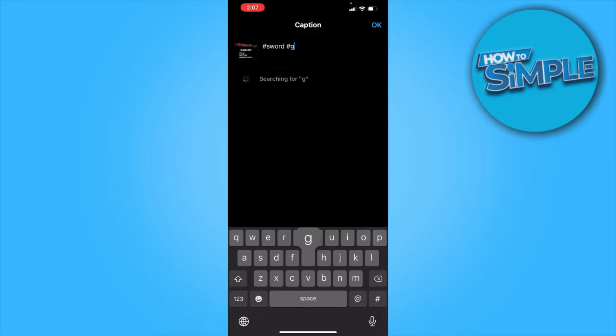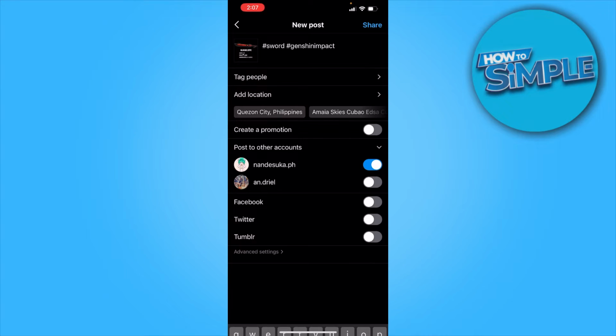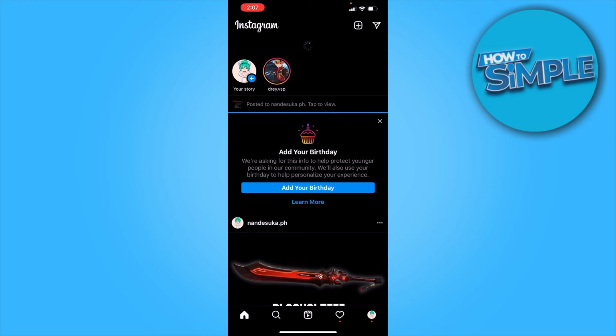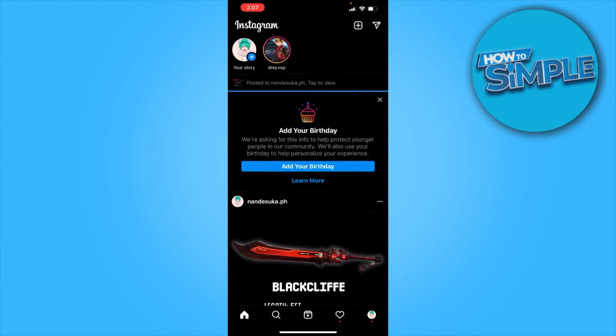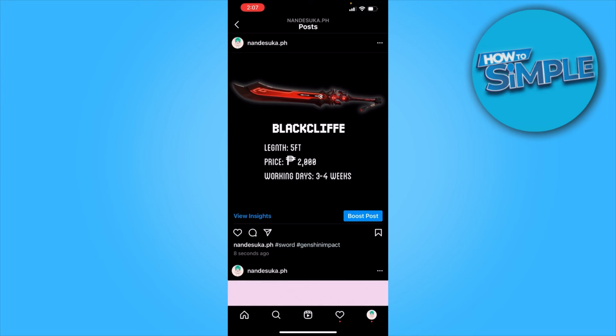So let's say I want to add more. As this is related to Genshin Impact, I want to also hashtag Genshin Impact. So from there, just click on share, and as you can see, now it's posted. You want to go to your Instagram account, and then from here, as you can see, it is now posted with the hashtags hashtag sword and hashtag Genshin Impact.